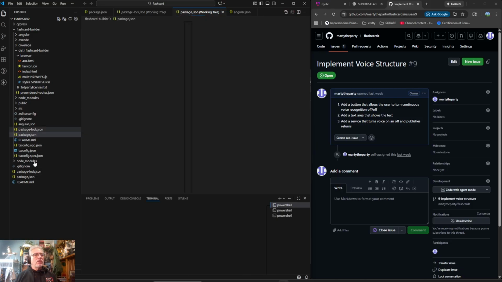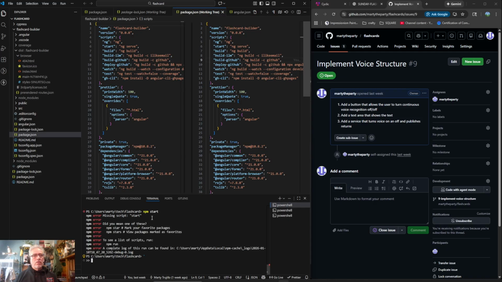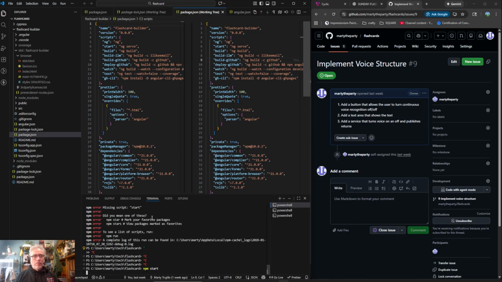I think we want to add a button that allows the user to turn continuous voice recognition on and off, add a text area that shows the text, and add a service that turns it on. So basically I think the idea is that we're going to have, let's see, npm start. Oh, I need to go into the flashcard builder.